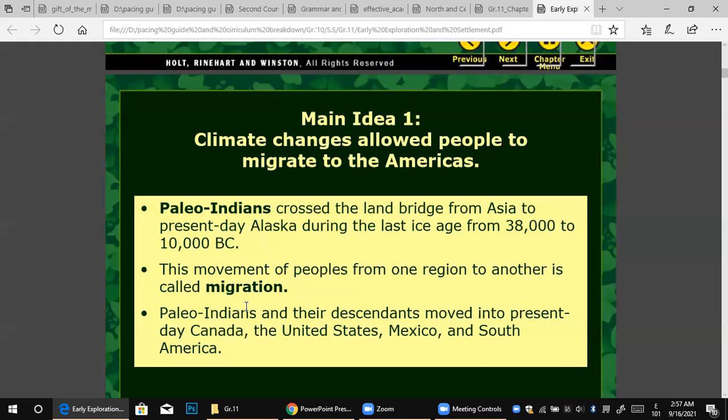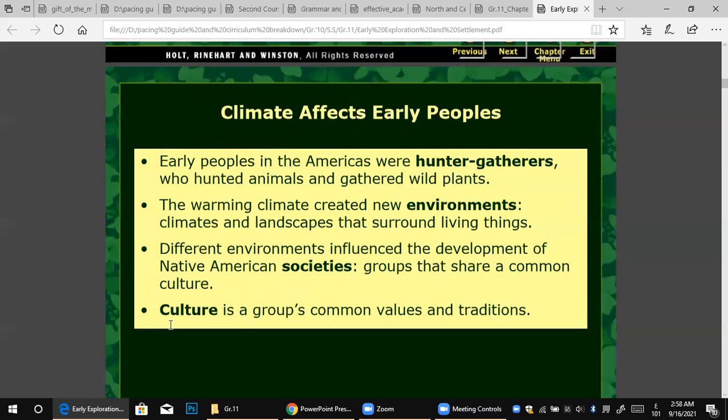Of course, they knew that these people were from Asia. Their faces were not like the people who lived in America; they were a different race. After that, we have that the early people in the Americas were hunter-gatherers, who hunted animals and gathered wild plants. Gather means collect wild plants.